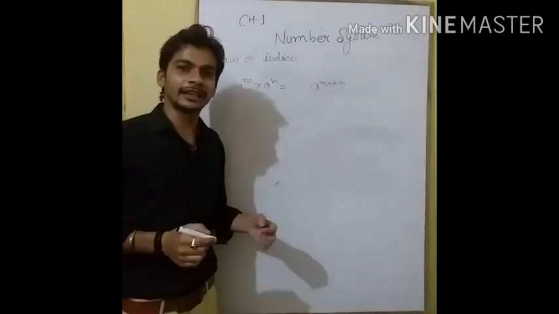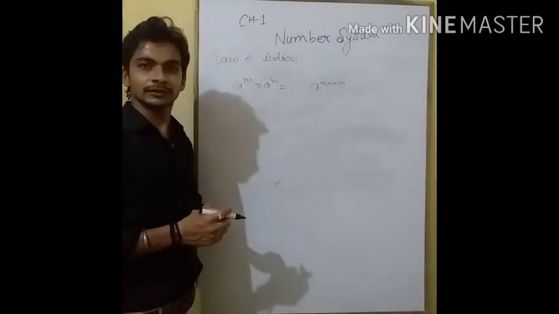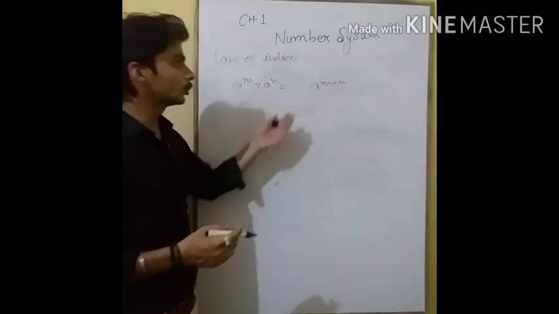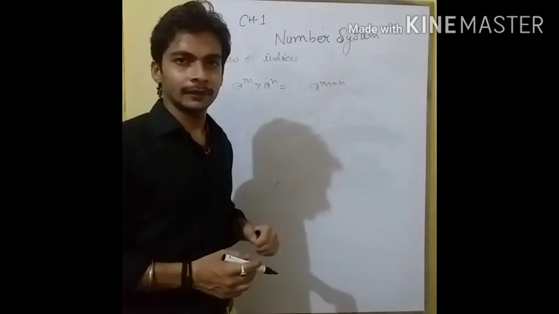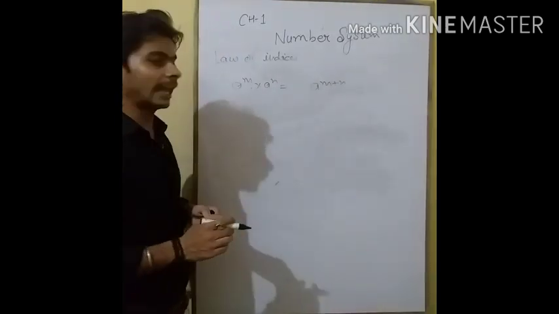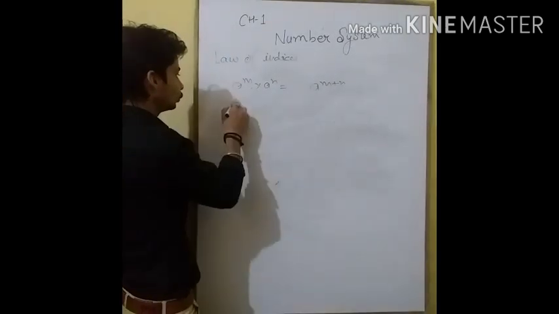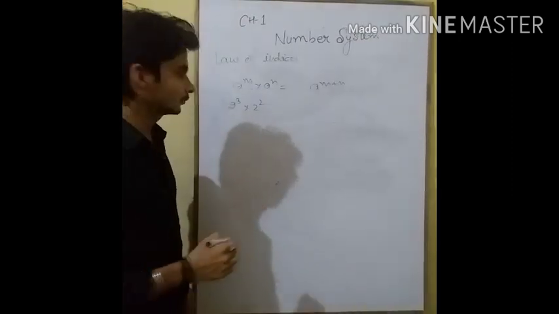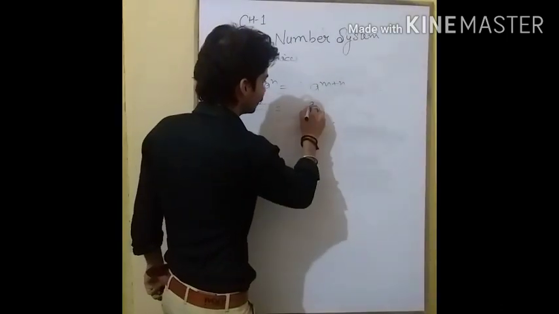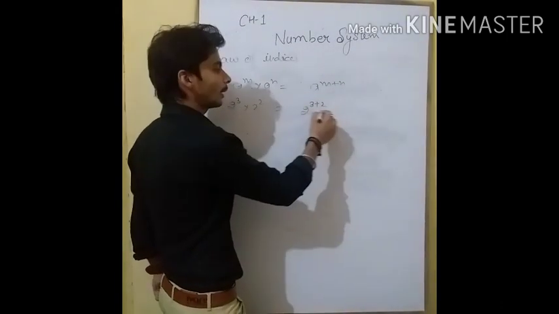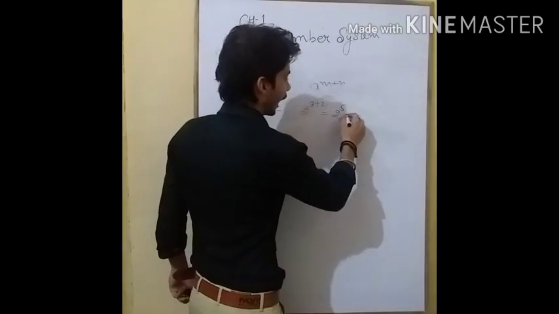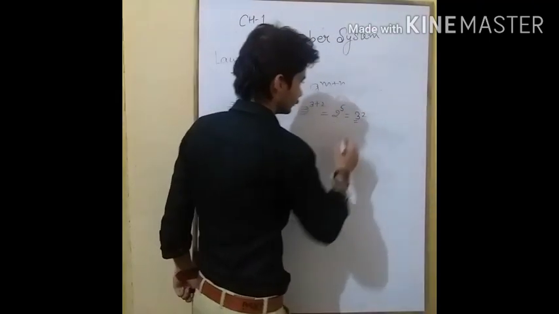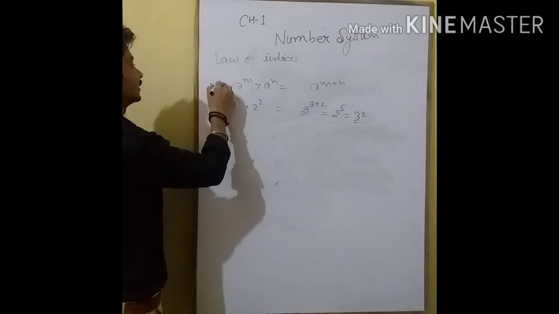और हम इसको हिंदी में कह सकते हैं, जब हम किन्हीं दो दिए हुए बेसिस को मल्टीप्लाई करते हैं, उनकी घातांक विभिन्न हो, तो उनकी घातांकों को जोड़ देते हैं, a to the power m plus n. For example, 2 to the power 3 multiplied by 2 to the power 2 is equal to 2 to the power 3 plus 2, which is 2 to the power 5, and it will be 32. So this is your first law of indices.